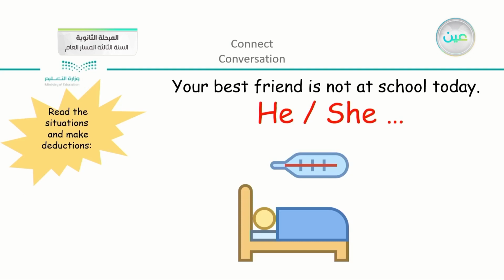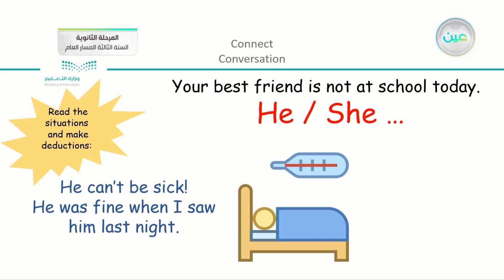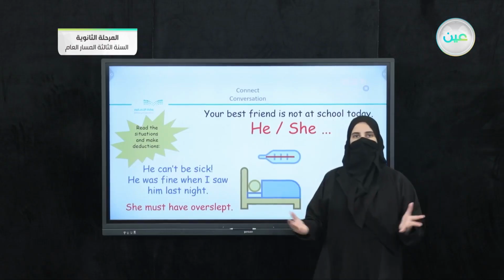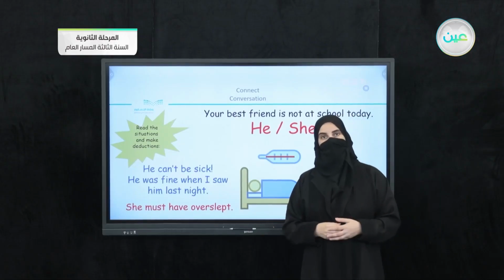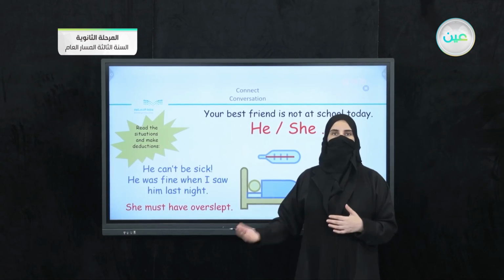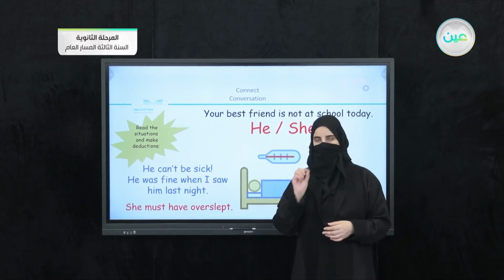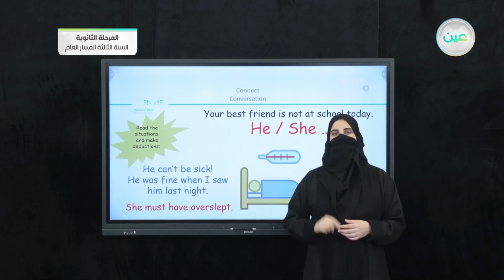Your best friend is not at school today. So he or she. He can't be sick, he was fine when I saw him last night. She must have overslept. So any different sentence that you can come up with, you can also have different sentences in mind, but the basic thing that you have to keep in mind is to use deduction.